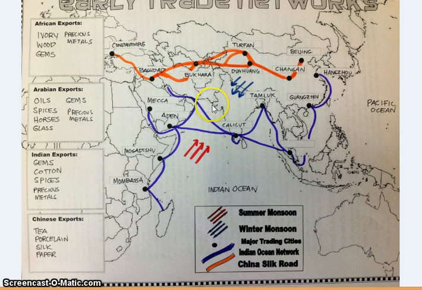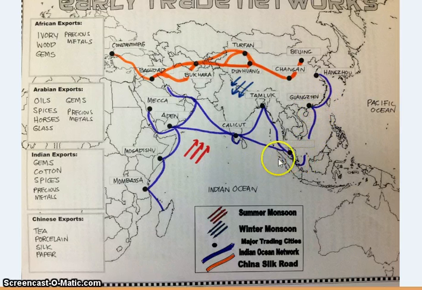If we see here, we have another very important trade network, the Indian Ocean Network. This is called the Indian Ocean Network because they mainly spend a lot of time in the Indian Ocean. Again, we see it starts out in northern China, goes to southern China, Southeast Asia, where countries like Cambodia and Thailand and even Vietnam are, all the way here to India, these two major cities, then to the Middle East, and down the East African coast. Now, what you notice with the Indian Ocean Network is that the routes that these people take are very close to the coast. Now, this is important.